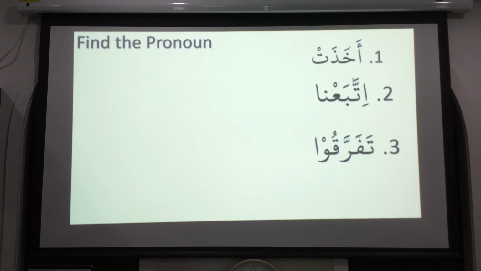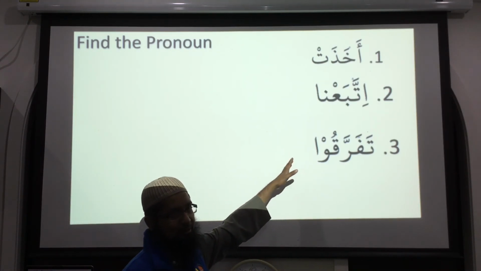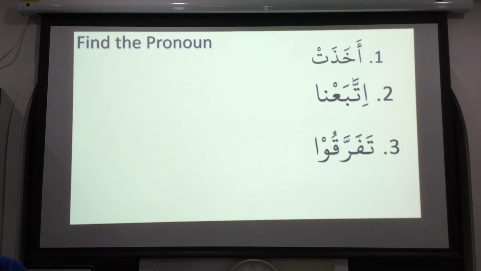Yes, of course, hum nasaru. Yes, because there's nothing else like this. Remember I said this alif is like a normal alif, it's not like nothing to pronounce. So tafarraku, they divide it. Number 4.